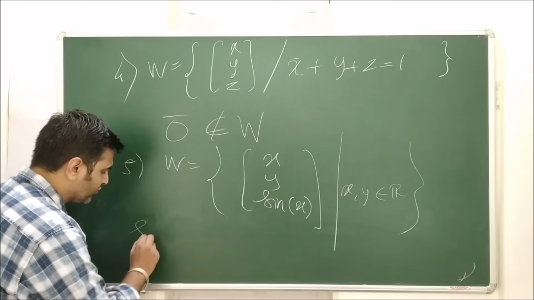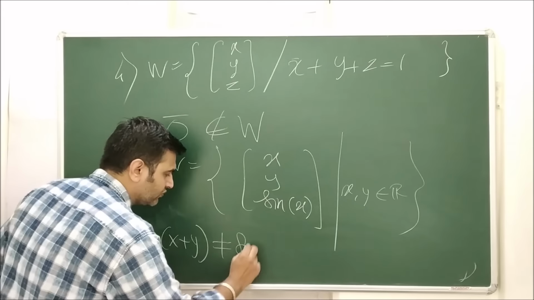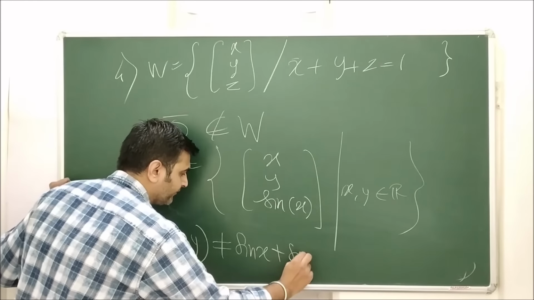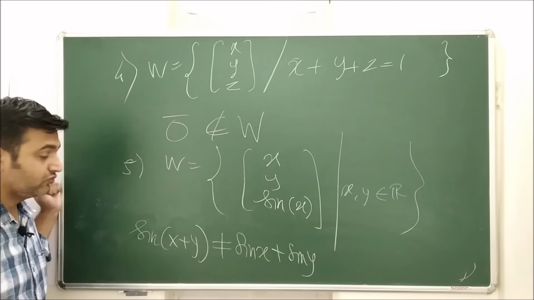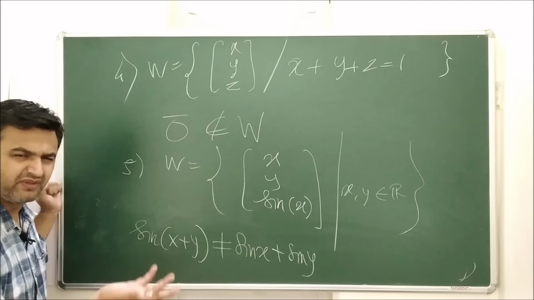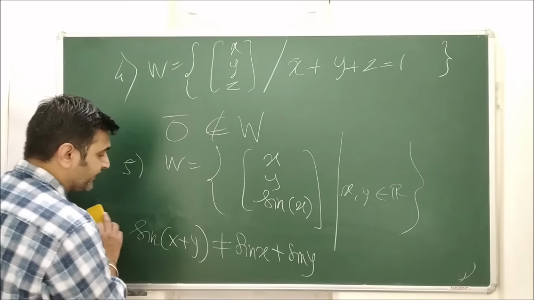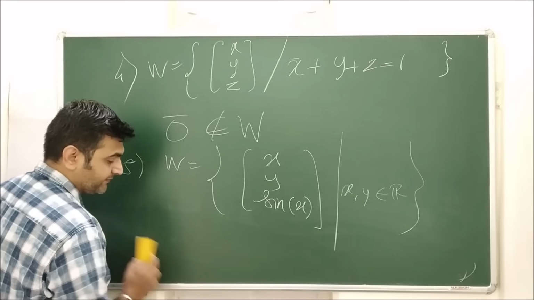Because it's obvious, right? Because sine of x plus y is not equal to sin x plus sin y. So that addition property is not satisfied. Same for the multiplication. So whenever you have such things, trigonometry terms, it will never form a subspace.